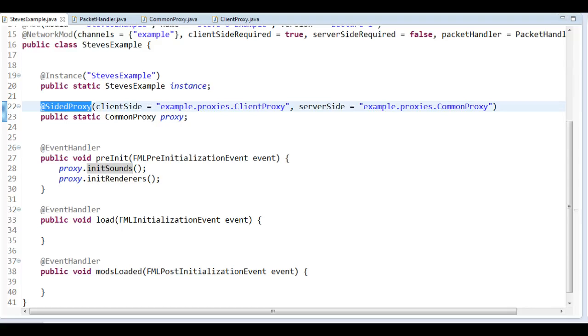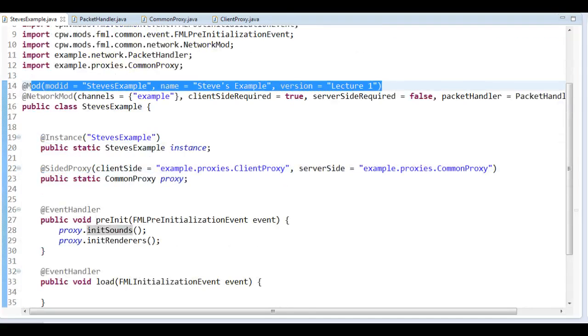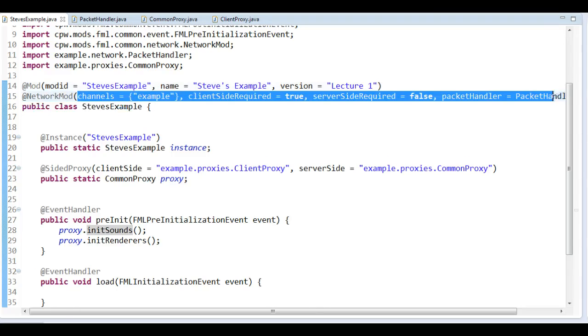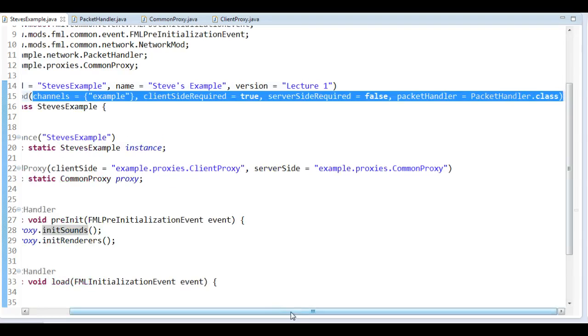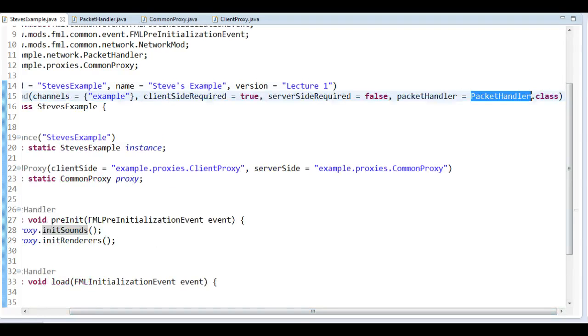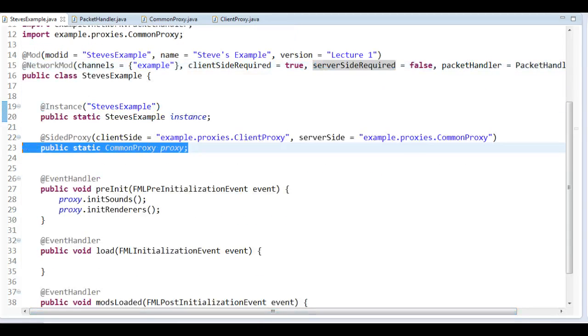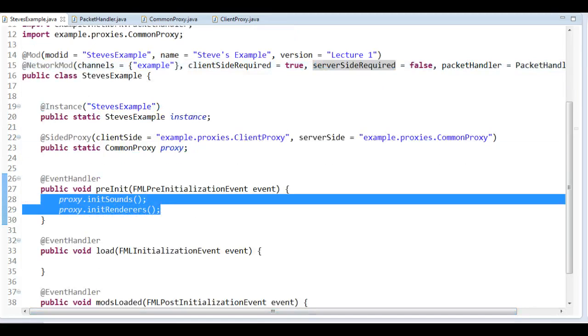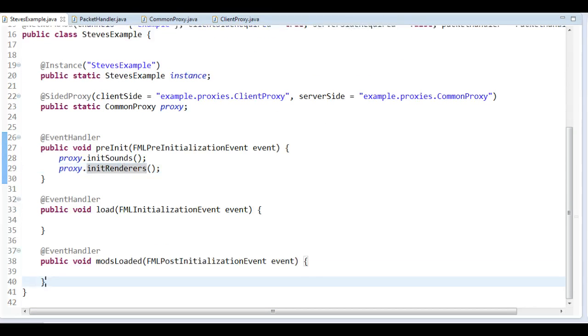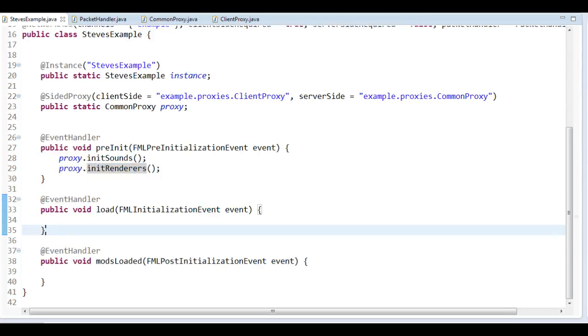So at the moment we have a mod with the ID and the name, and we also have the version. We have a network mod, and we tell it a bit how it's going to work on the network. We give it some properties there, the channel to talk on, the packet handler to receive packets, and then which sides are required. We have the instance here, we have the two proxies, so we can initialize sounds and renderers there, and then we have three different methods here that will load our code depending on what we want to do. So let's see how that looks, shall we?